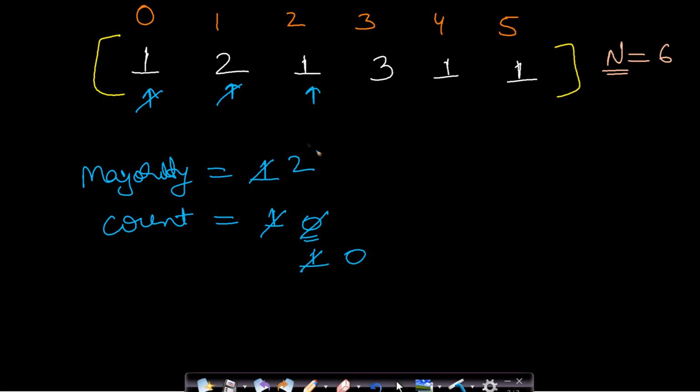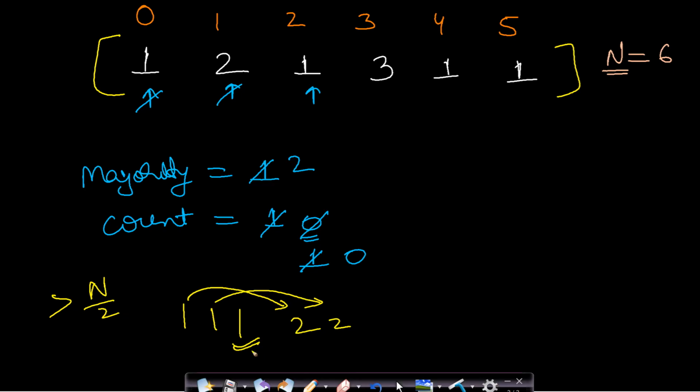And why are we assuming that if count is 0 then it is exhausted? Because let us say if your element is occurring more than n by 2 number of times, then even if you cancel all the other elements using this element, at least one of your element will survive. Okay, so that is the idea behind using this method.